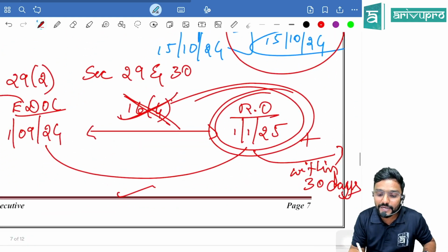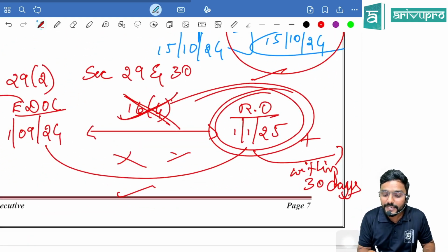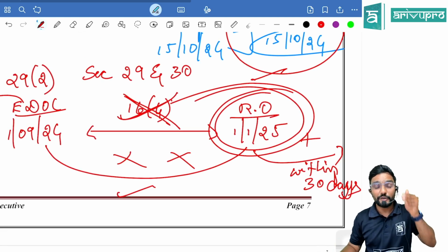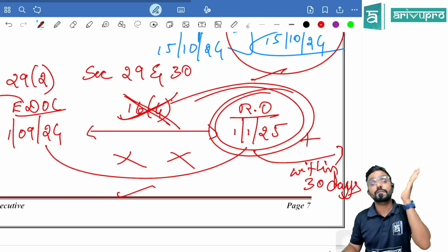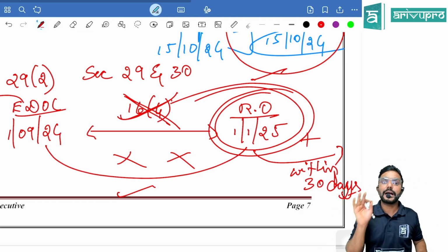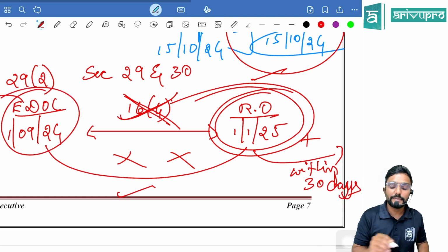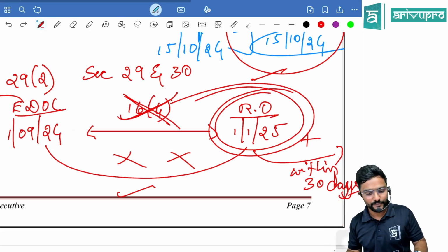So till this order is passed, I cannot file the return for this period. Only if the revocation order is passed, within 30 days of revocation, I can file the returns from September to December.